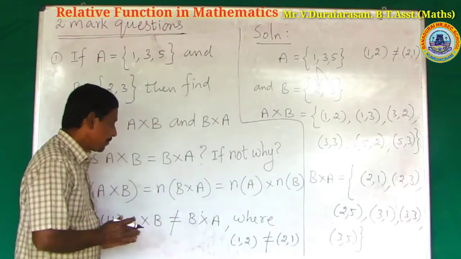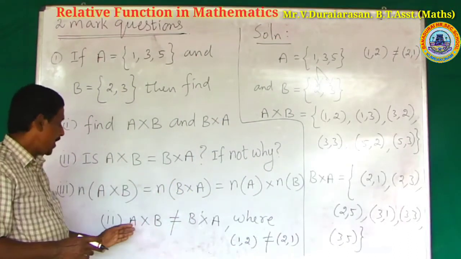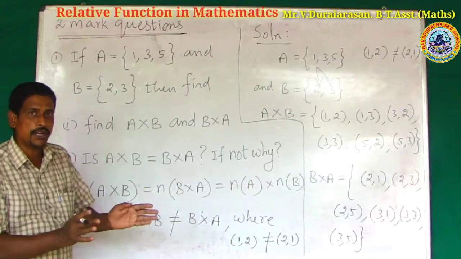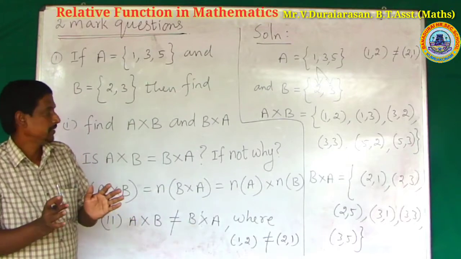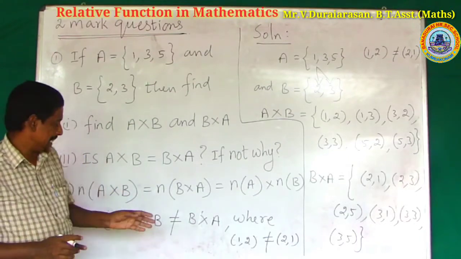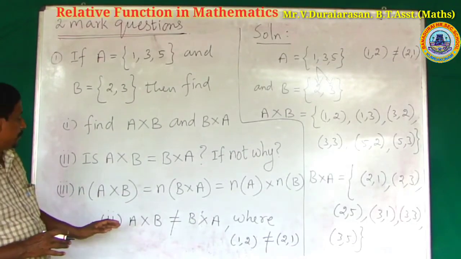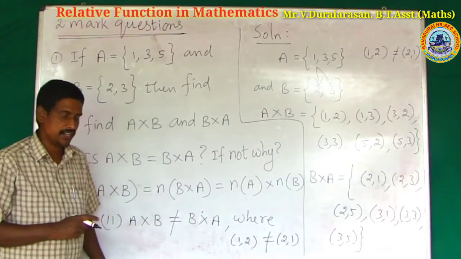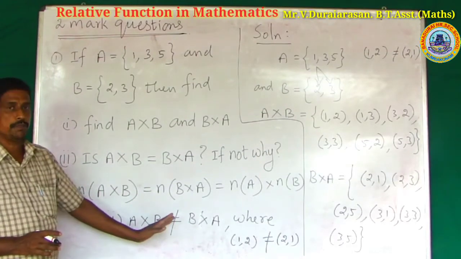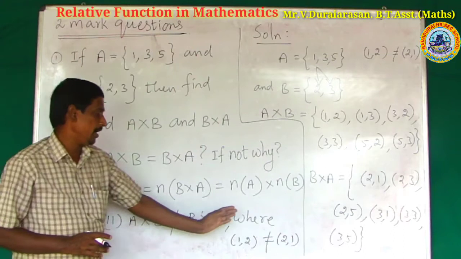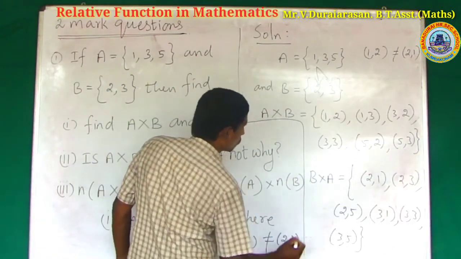A cross B is not equal to B cross A, but n of A cross B is equal to n of B cross A. We have already cleared the results. So what is your conclusion? Finally, the answer to question 2 is that A cross B is not equal to B cross A, where (1, 2) is not equal to (2, 1), and so on.